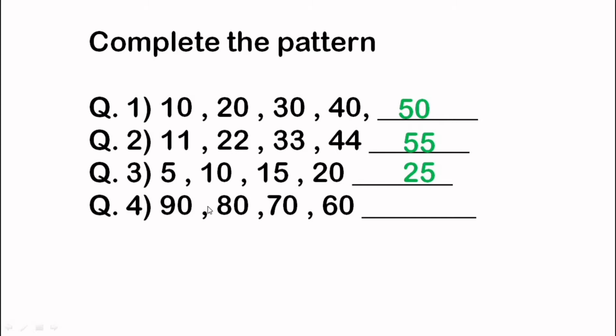Like here 80 is 10 less than 90. 70 is 10 less than 80. 60 is 10 less than 70. So in the blank, if we minus 10 from 60, the answer will be 50.